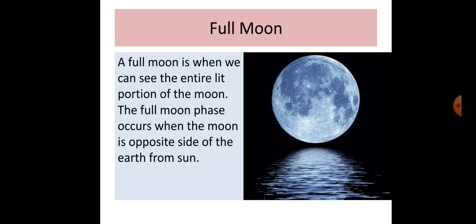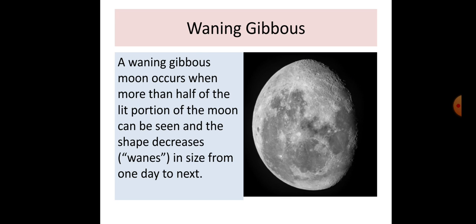It's called full moon. We are charmed by seeing this full moon on the bank of the sea, on the bank of the river, and we like to enjoy it. Is it? Now, warning: after full moon, our lighted part starts to decrease.